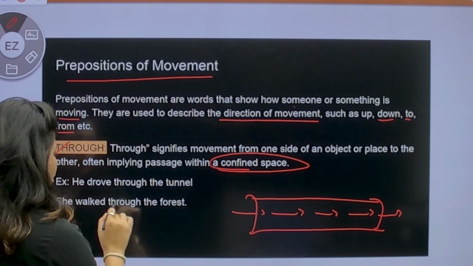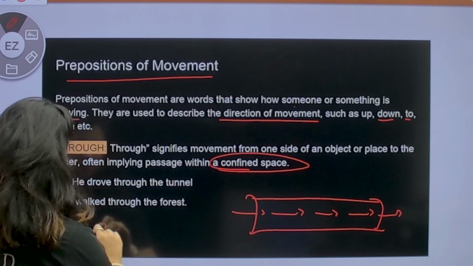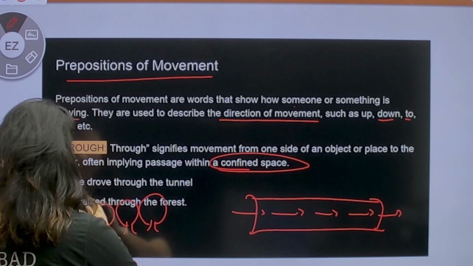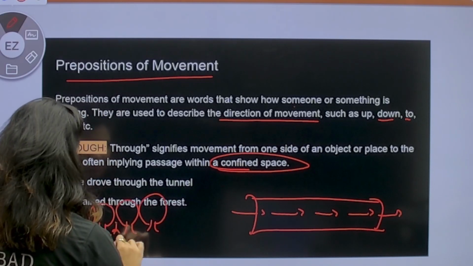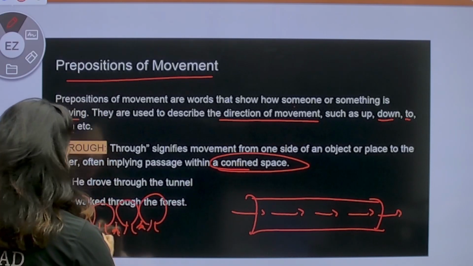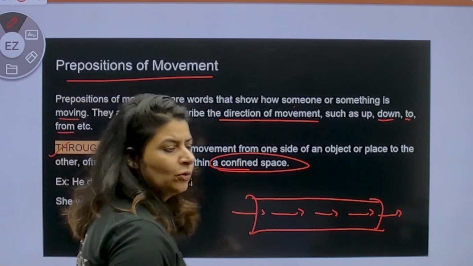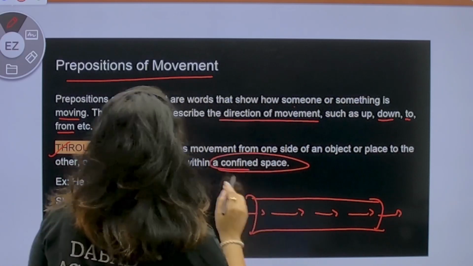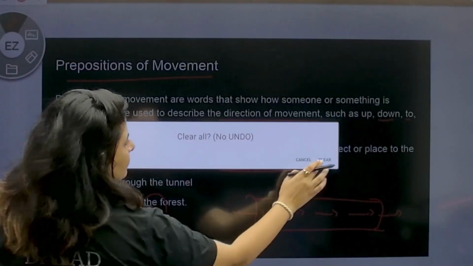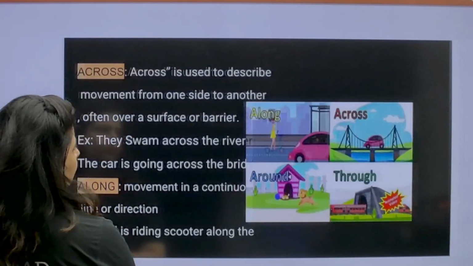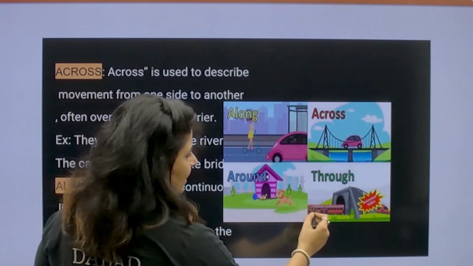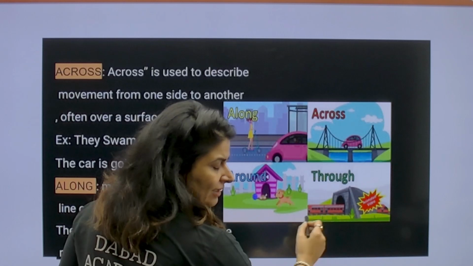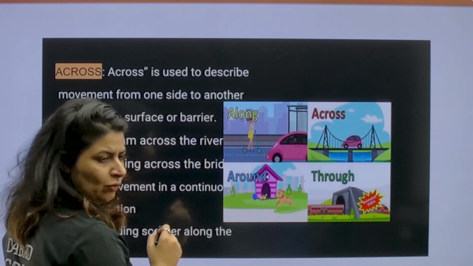ठीक है. She walked through the forest. ठीक है. Forest, it has almost covered the entire area and someone is walking through the forest. Got it? So she walked through the forest. To understand this concept, let's see few pictures. All right. As you can see, the train goes through the tunnel. Pass by कर रही. This is the direction as well as movement.